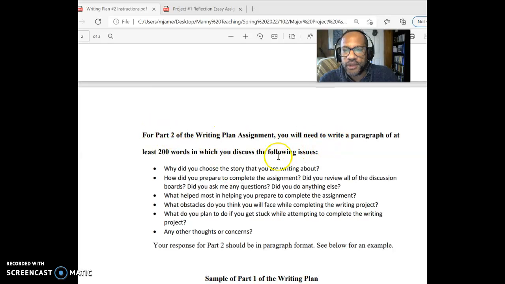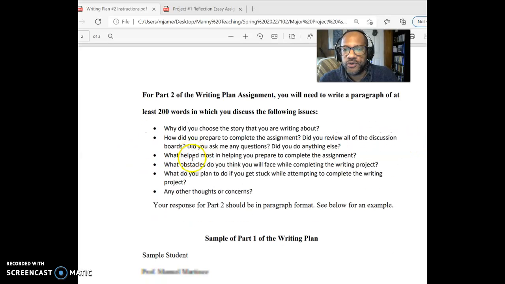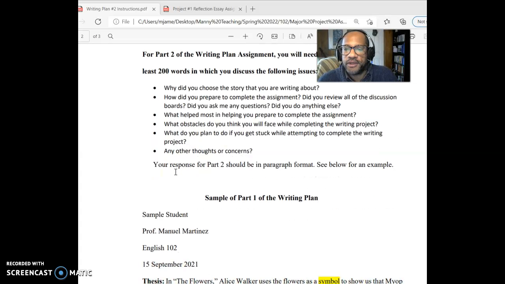Then part 2 of the writing plan, you're going to need to write a paragraph of at least 200 words in which you talk about why you chose the story you're writing about, how you prepared, what helped you most in preparing, what obstacles you think you'll face, what you plan if you get stuck, and any other thoughts or concerns. So just a couple hundred words thinking about what you were doing here. So not a big deal with that.